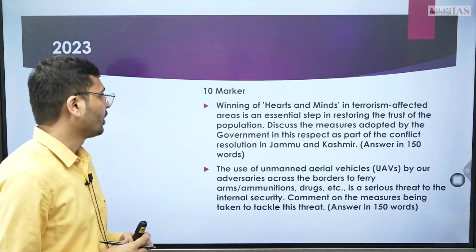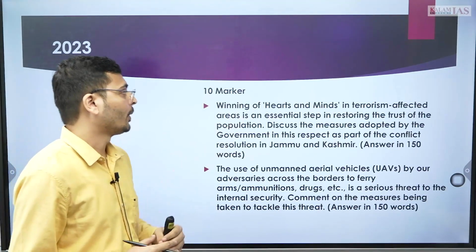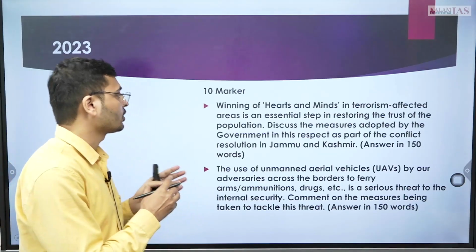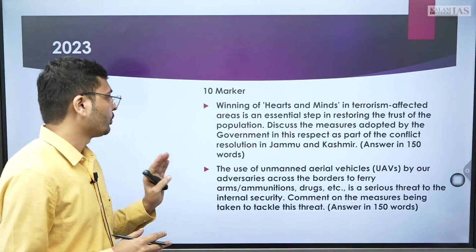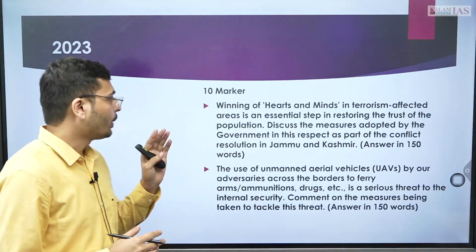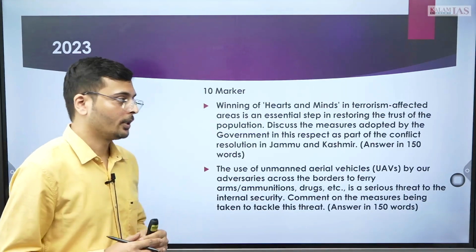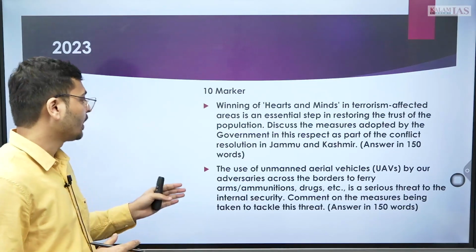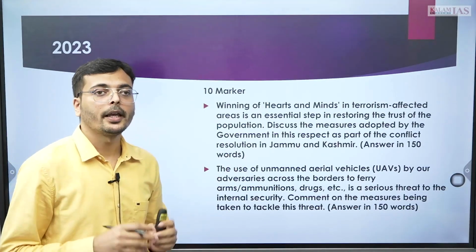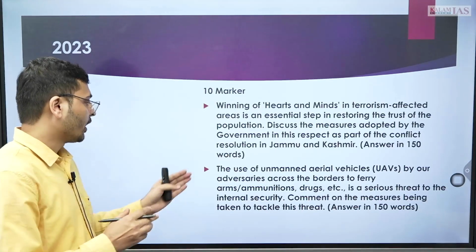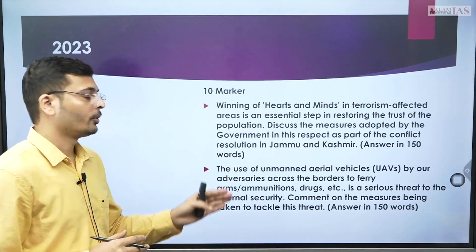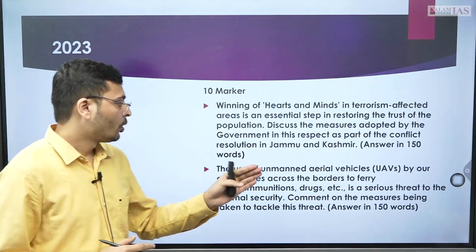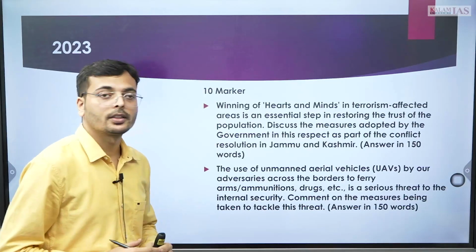In the 10 marker, they have asked: winning of hearts and minds in terrorism affected areas is an essential step in restoring the trust of population. Discuss the measures adopted by government in this respect as a part of conflict resolution in Jammu and Kashmir. This was the first question. The second question in the 10 marker was: the use of unmanned aerial vehicles by our adversary across the border to ferry arms, ammunition, drugs, etc. is a serious threat to internal security. Comment on the measures being taken to tackle the threat.